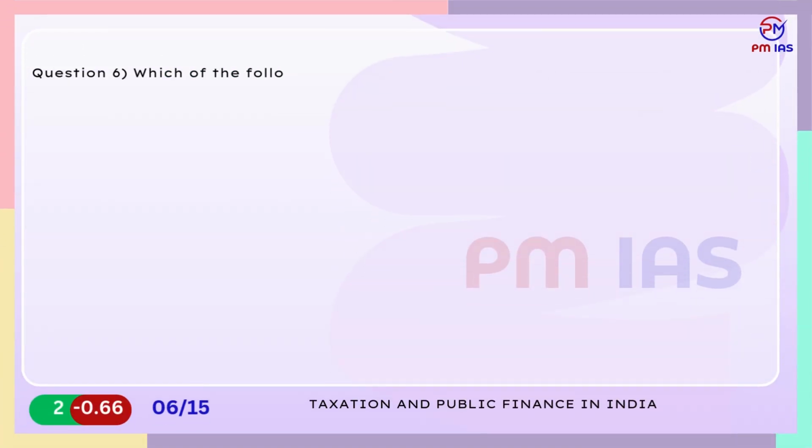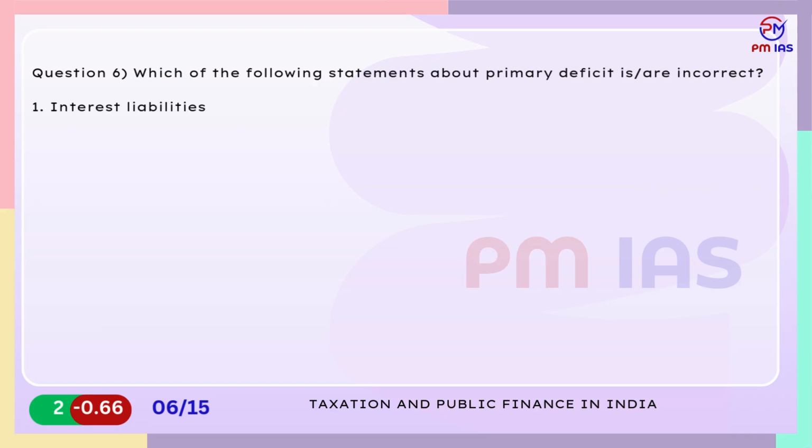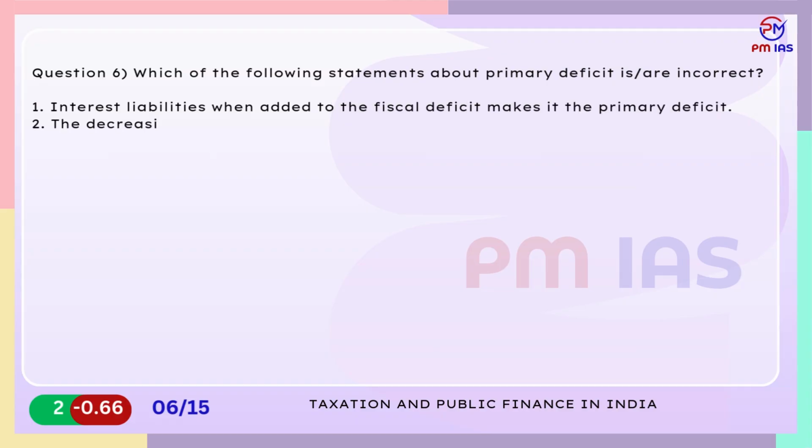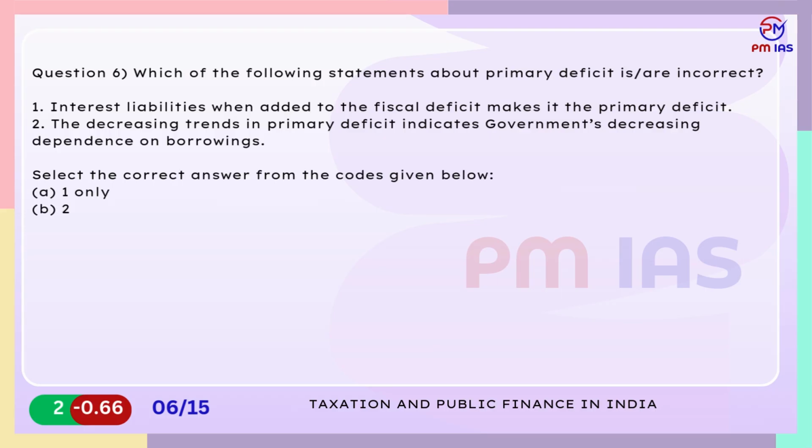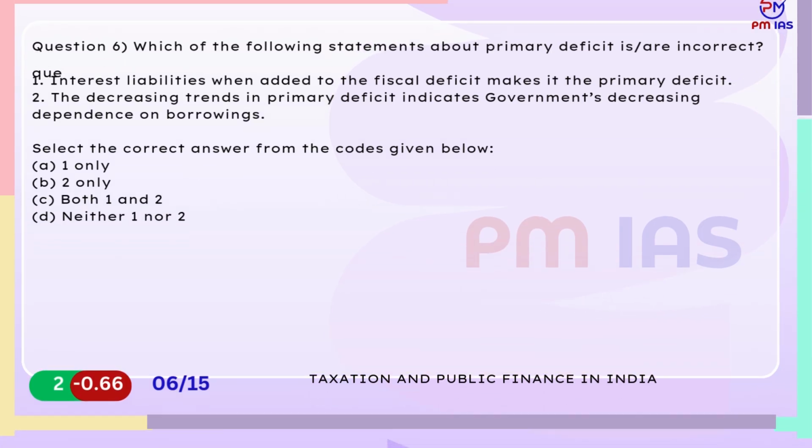Question 6. Which of the following statements about primary deficit are incorrect? 1. Interest liabilities when added to the fiscal deficit makes it the primary deficit. 2. The decreasing trends in primary deficit indicates government's decreasing dependence on borrowings. Select the correct answer from the codes given below. A. 1 only. B. 2 only. C. Both 1 and 2. D. Neither 1 nor 2.